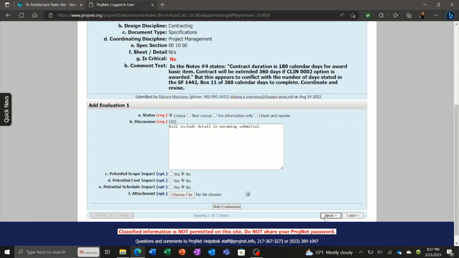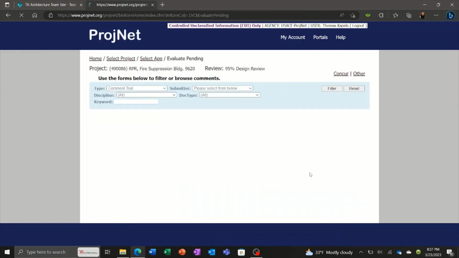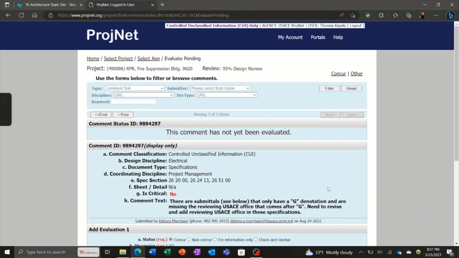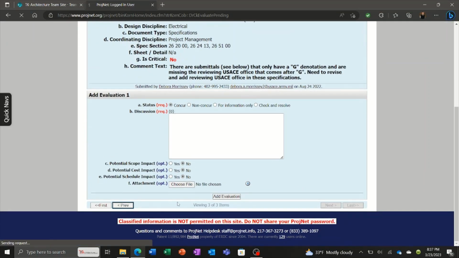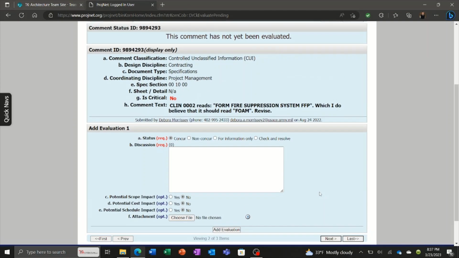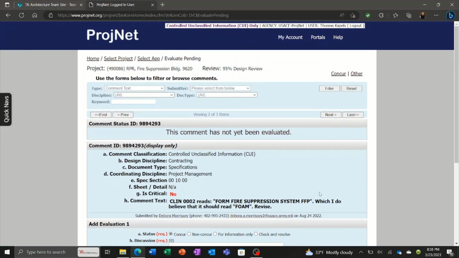And then you have the buttons at the bottom for just next, last, first, and previous. This is just a way to kind of navigate through all your comments. So if there's one you want to skip and go to the next one, you can do that, or be able to go back to. But what's important to note is that if you do that without hitting this Add Evaluation, your information could get lost. So make sure you hit the Add Evaluation button before you move to any other comments. So that is how you respond to an evaluation.